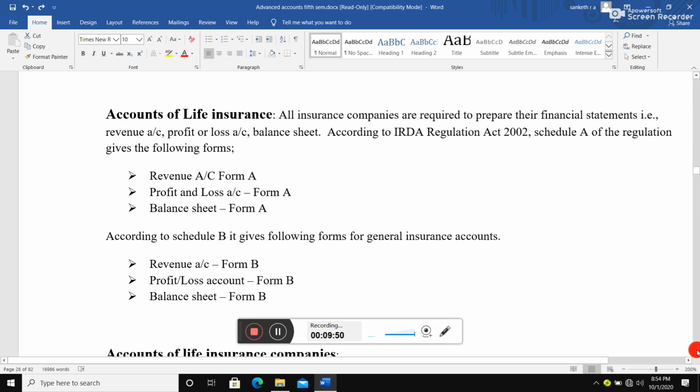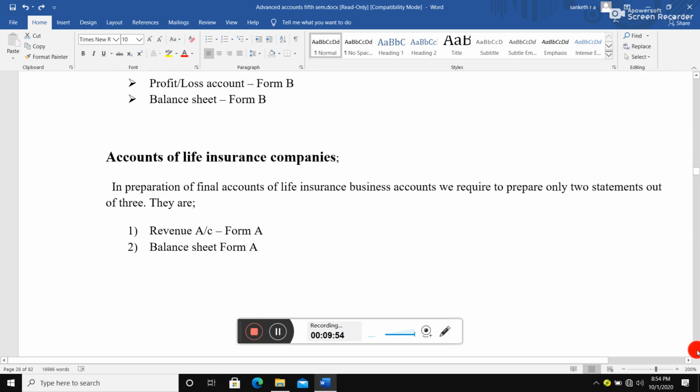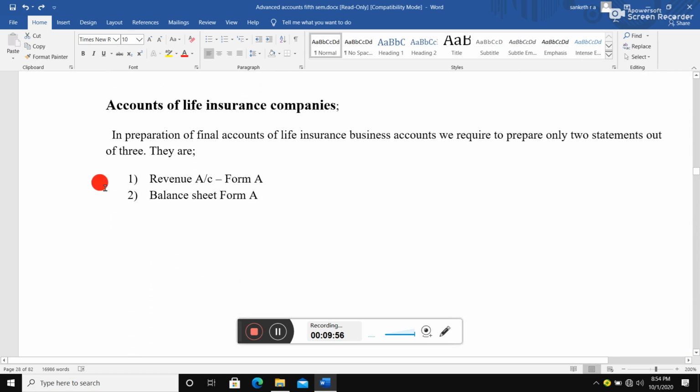Next, accounts of life insurance companies. There are three statements required, but for your examination purpose they have sorted out one. In preparation of final accounts of life insurance business, we are required to prepare only two statements out of three.